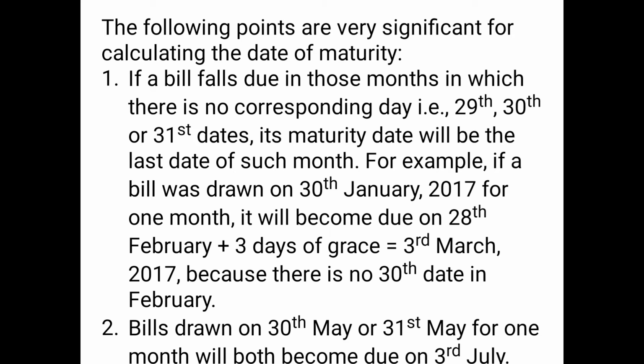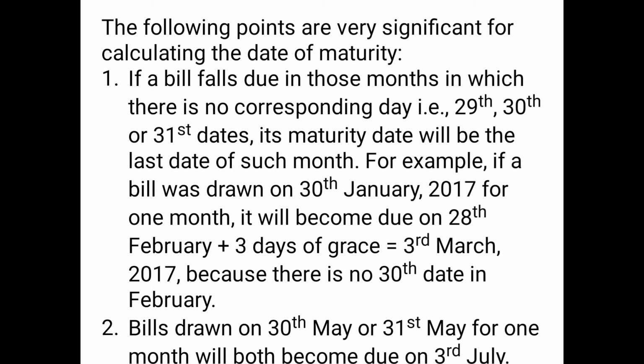So if the bill was drawn on 30th January 2017 for 1 month, from 30th January 2017, 1 month should have been 30th February 2017. But we know that February doesn't have any 30th date. It just has either 28th or 29th.